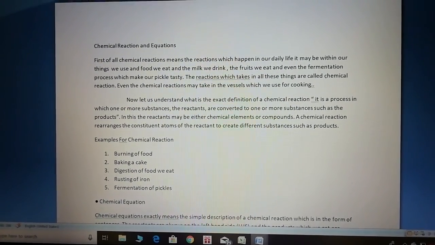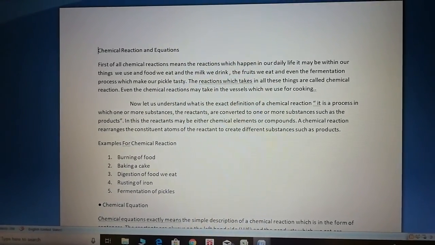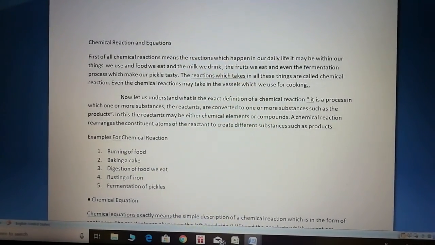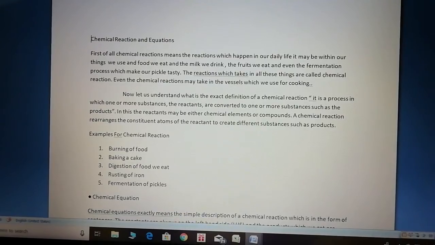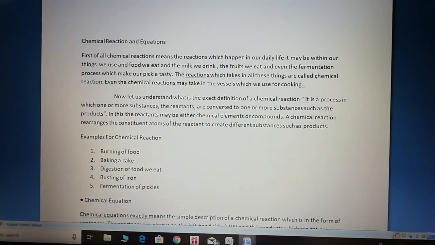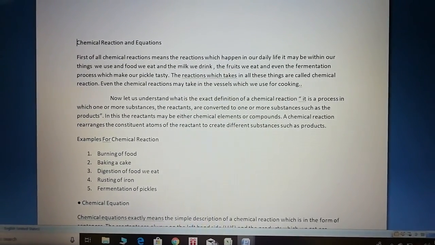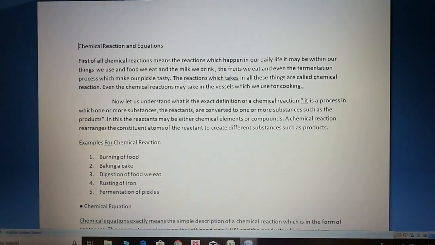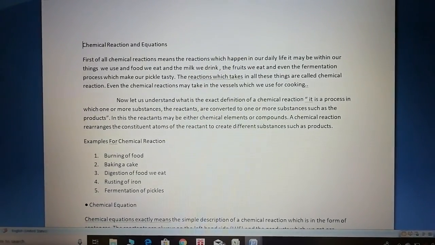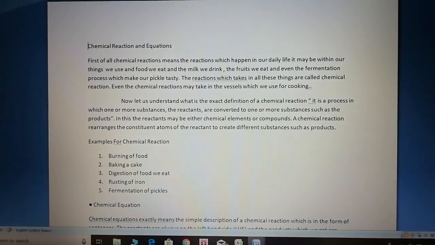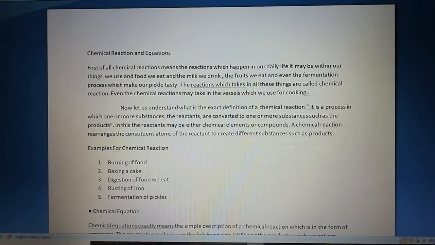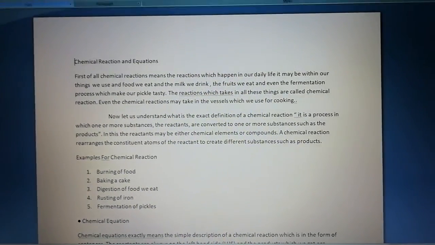Now, let us understand the exact definition of a chemical reaction. It is a process in which one or more substances, which are called reactants, are converted to one or more substances which are called products. This is the definition of a chemical reaction. In this, the reactants may be either chemical elements or compounds. A chemical reaction is one which rearranges the atoms present in the reactants to create a different substance, which we are going to get in the form of product.